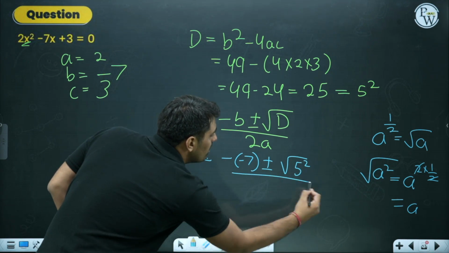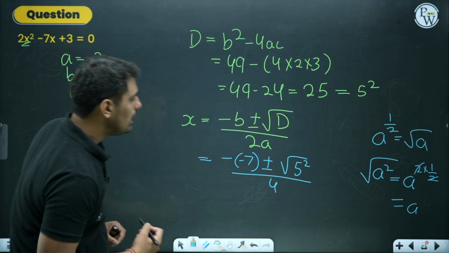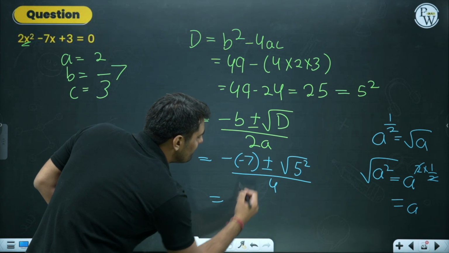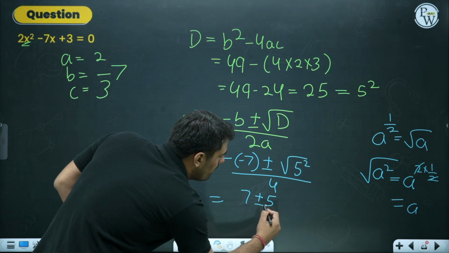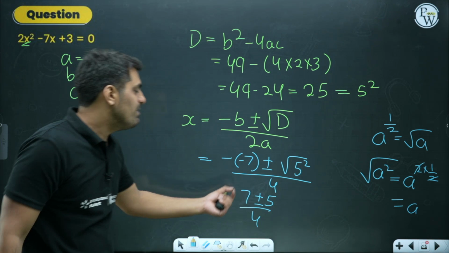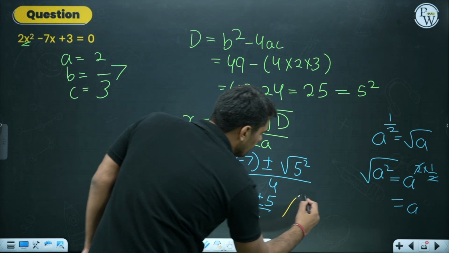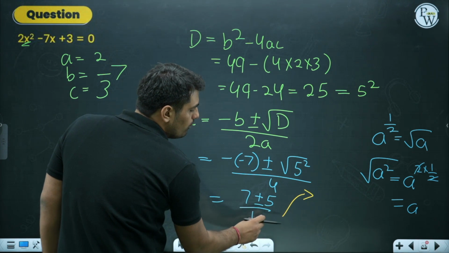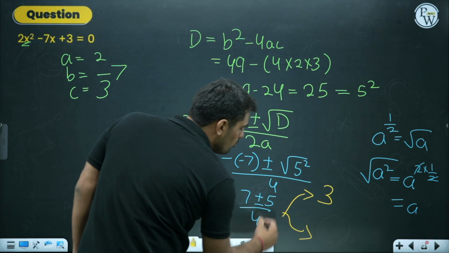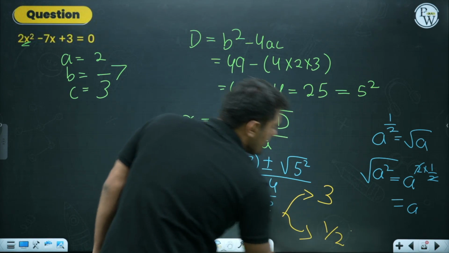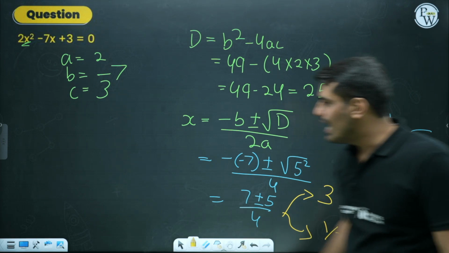Writing over here the denominator part, 2 into A, A being 2, so 2 into 2, 4. Writing the final thing, minus into minus 7, that is 7, plus minus 5 upon 4. Fine, 7 plus minus 5 upon 4. So, two answers you'll be getting from here. The first answer will be 7 plus 5, that is 12, and 12 by 4 gives you 3. Another one over here, 7 minus 5, that is 2, and 2 by 4 is 1 by 2. Here we have the final answer. The final answer is 3 and 1 by 2.